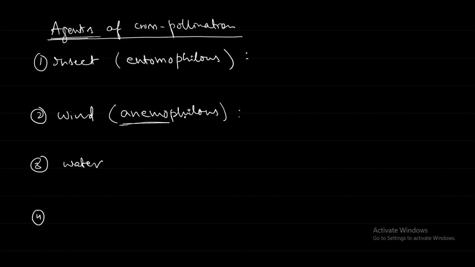So wind pollinated flowers are called anemophilous, and they are generally small, not brightly colored, and they do not produce scent or nectar. The stamens are long and they hang out of the flower so that they can be exposed to the wind, like in the case of maize. In the maize we will see some long fibers coming out. Some people say it looks like a beard or something. So that is basically what structure? That is the stamen.